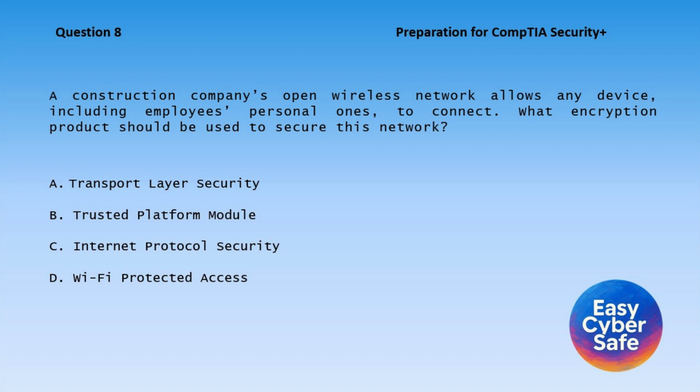Question 8. A construction company's open wireless network allows any device, including employees' personal ones, to connect. What encryption product should be used to secure this network? A. Transport layer security. B. Trusted platform module. C. Internet protocol security. D. Wi-Fi protected access.